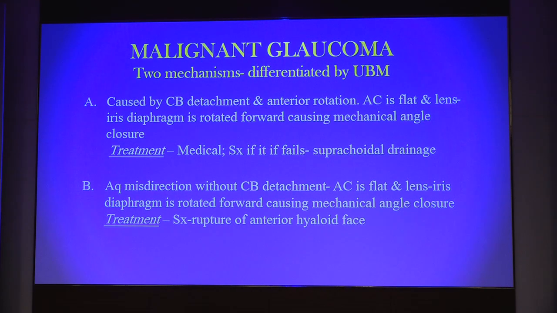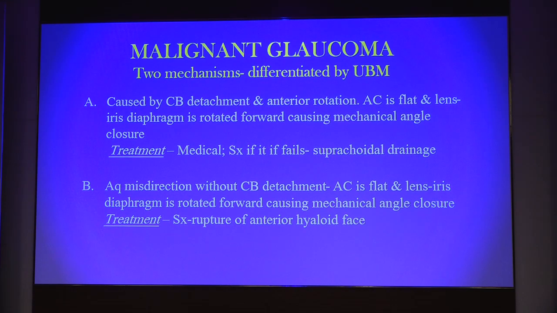So there are 2 mechanisms which can be differentiated by UBM. First, it can be caused by ciliary body detachment and anterior rotation of the ciliary body. AC here is flat and the lens iris diaphragm is rotated forwards, causing mechanical angle closure. The treatment in these cases is medical, and surgery only if it fails, and the surgery is suprachoroidal drainage.